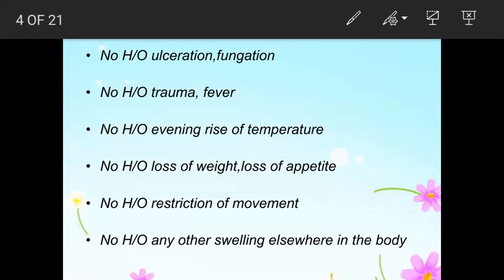5 headings. So first is the mode of onset and duration. Mode of onset tells you if it is of very short duration, it can be an acute condition. If it is within a week, within 1 day or 2 days, more than a week or so, we call it subacute. More than a month or so, we call it chronic. So this initial period, the mode of onset and duration, is your first question for any chief complaint.